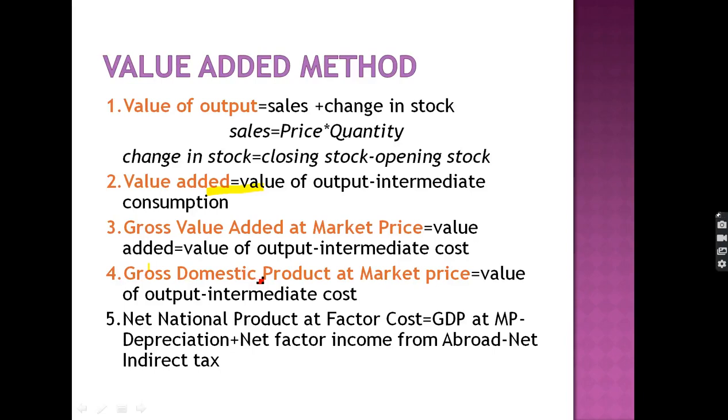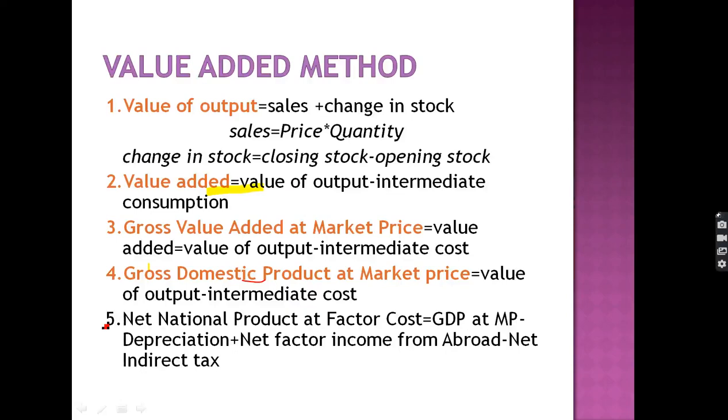Gross domestic product at market price is also known as the gross value added at market price. Its formula is value of output minus the intermediate cost. This is the gross domestic product at market price, and this is the value added which is related with the production, so it includes the depreciation. So gross domestic product at market price includes the depreciation, and when we want to make it net, then we have to deduct the depreciation from the gross.